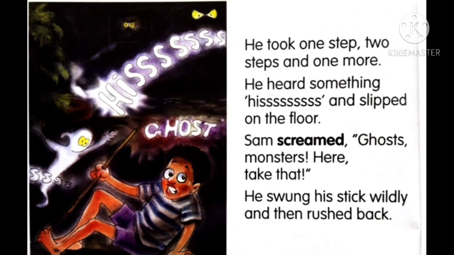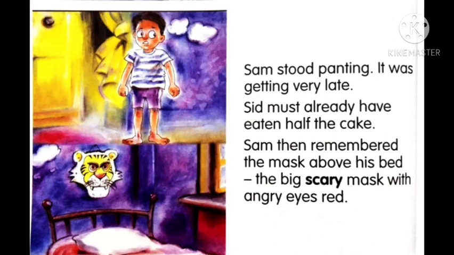And did he go, friend? No, he went back again. He rushed back. He didn't cross the corridor this time also. Even by using the stick, he was unable to move forward. Now what is there in the second picture? Can you see Sam standing there?